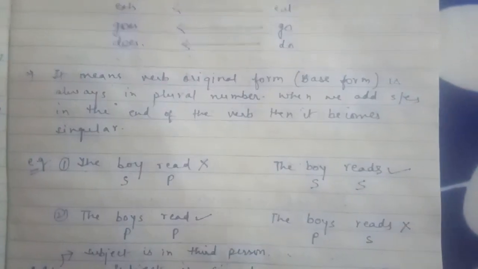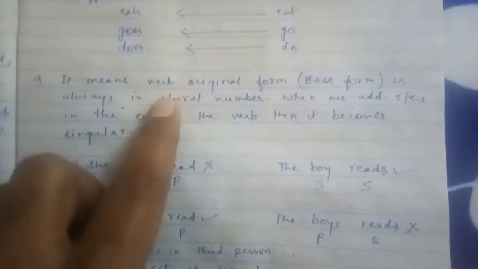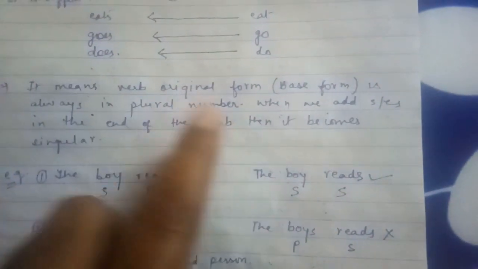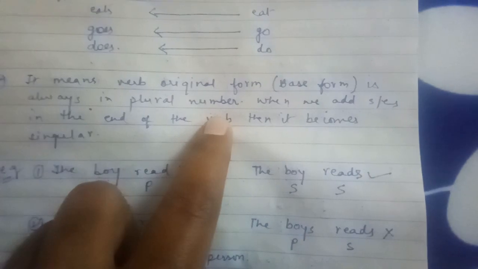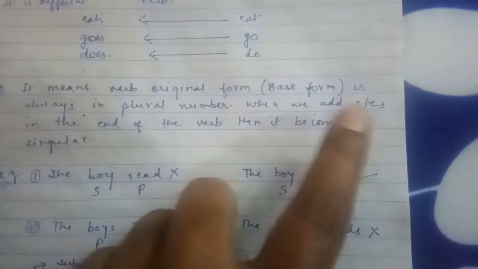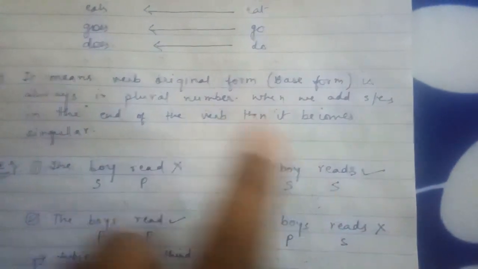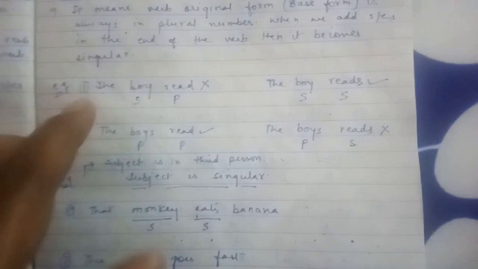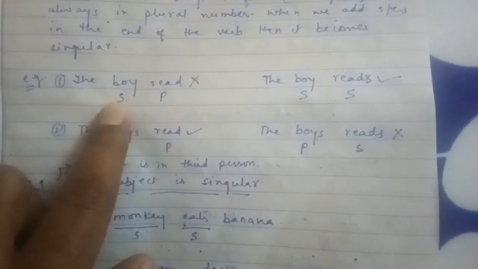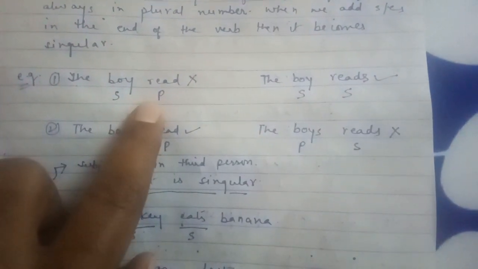So what I want to tell you is that the verb's original form, that is the base form, is always plural in number. In a sentence, the verb is always in a plural number. But when we add s or es at the end of the verb, then it becomes singular. Now see, there is some example I have shown here. The boy read, and here the boy reads. So here boy is a singular subject and read is a plural verb.